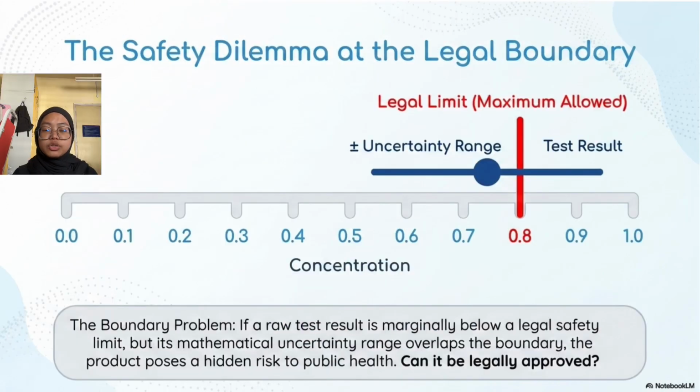Let us apply this to consumer safety. Imagine the maximum allowed limit for a chemical is 0.8. A lab tests a sample and gets a raw result of 0.75. On paper, it passes. But remember our measurement uncertainty range. Because of natural variation, the true real-world value could easily be 0.85, crossing into dangerous territory. This creates a hidden risk.